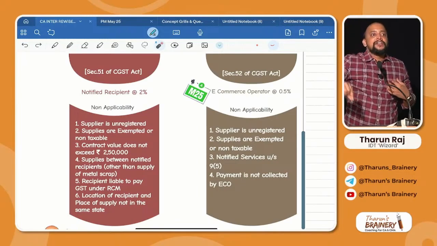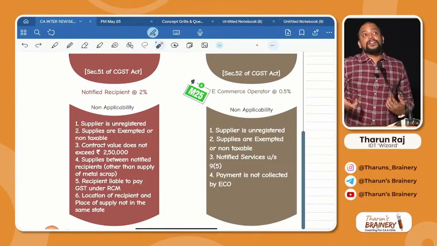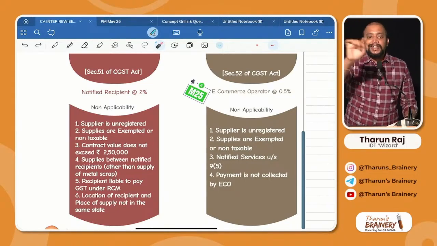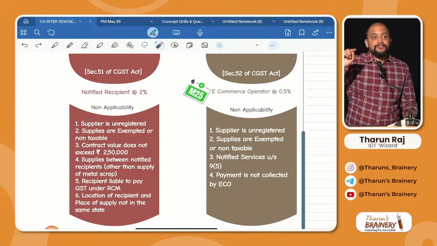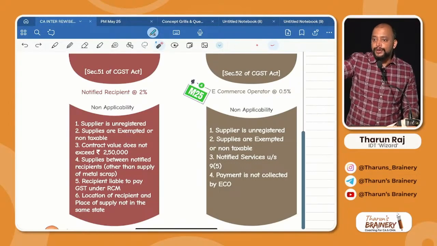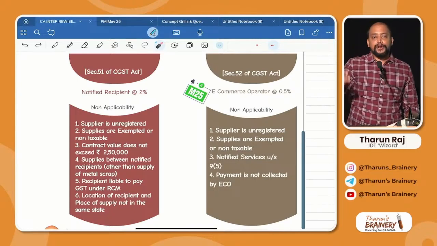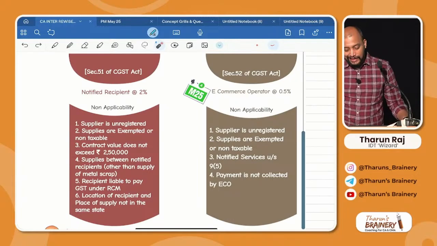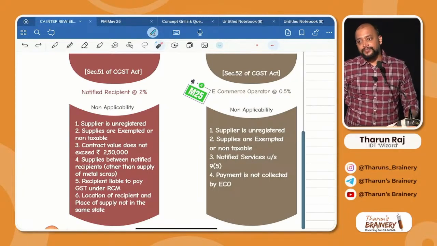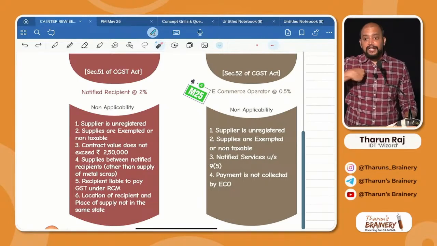For example, you are an e-commerce operator, and I am a supplier making supply through your platform to the customer. Now you remitted 500 rupees towards 0.5%. Then my turnover will be recomputed by the government. So 500 divided by 0.5%. 0.5% means what? 0.005, correct? So 500 divided by 0.005, 1 lakh will be my turnover.